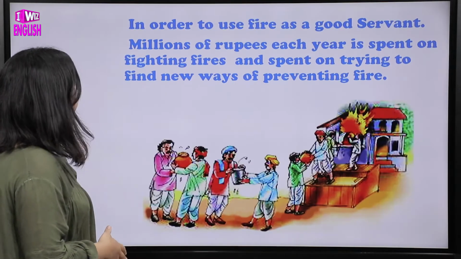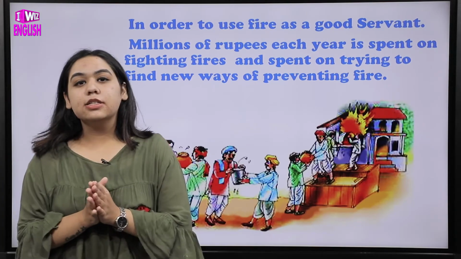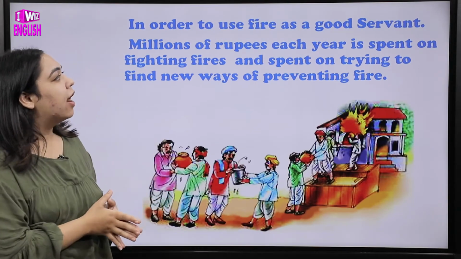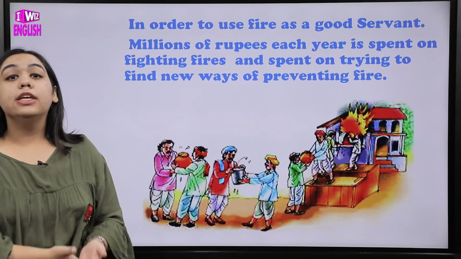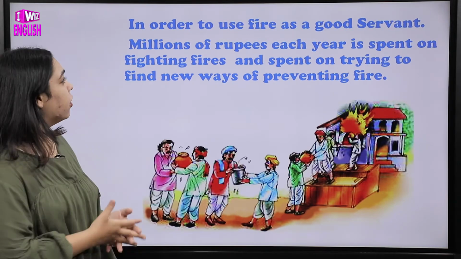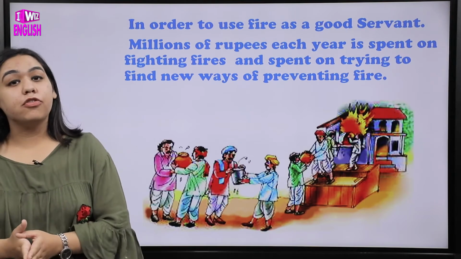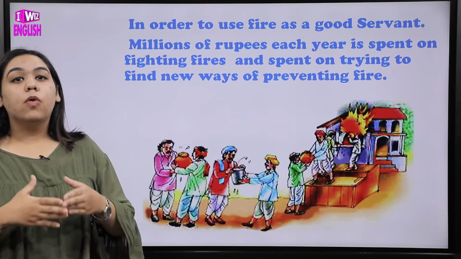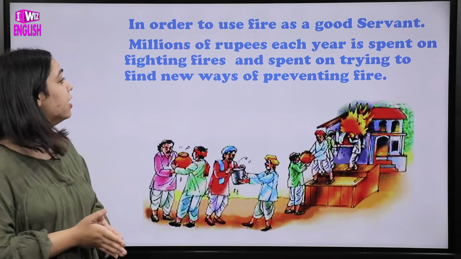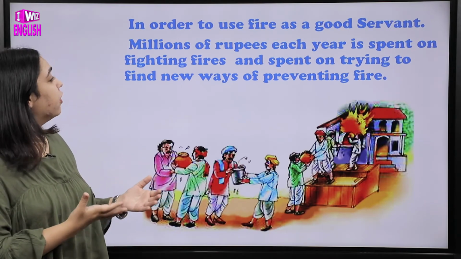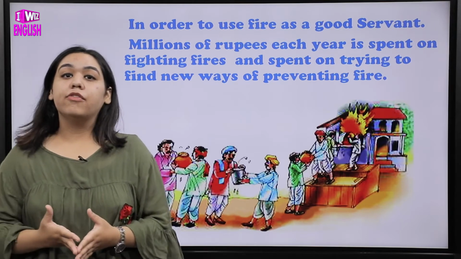Now let's move on. In order to use fire as a good servant, what are we doing, from so many years, and what are our precautions? We spend millions of rupees on our firefighters and everything, fighting fires and finding new ways of preventing fire.